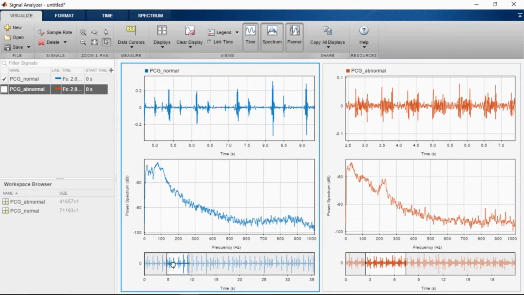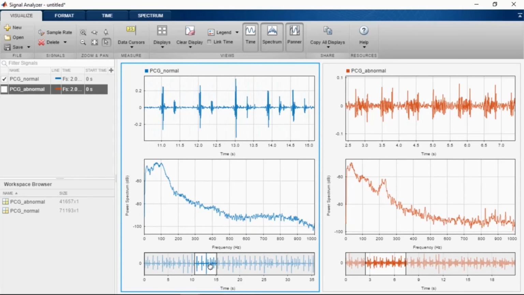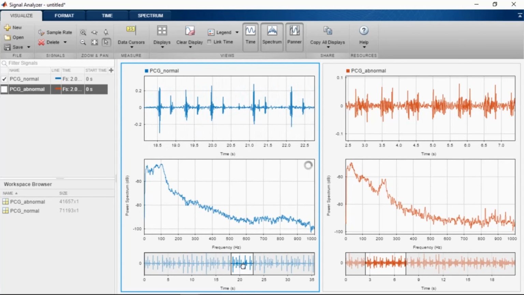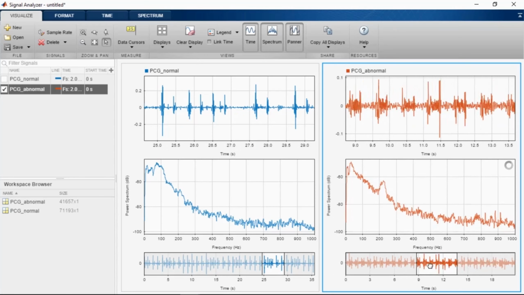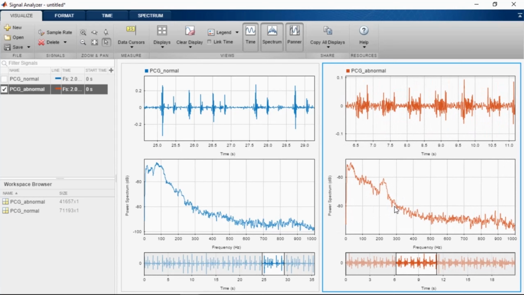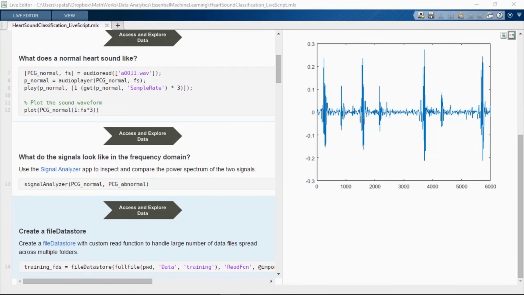We can also use the panner feature, which allows us to look at short segments of the signal at a time and essentially go across the signal and see if there are any changes across the power spectrum. Again, we observe the presence of higher frequencies for the abnormal heart sound signal. Now that we have some idea of what the signal looks like in the frequency domain, let's go back to the live editor and work on feature extraction.